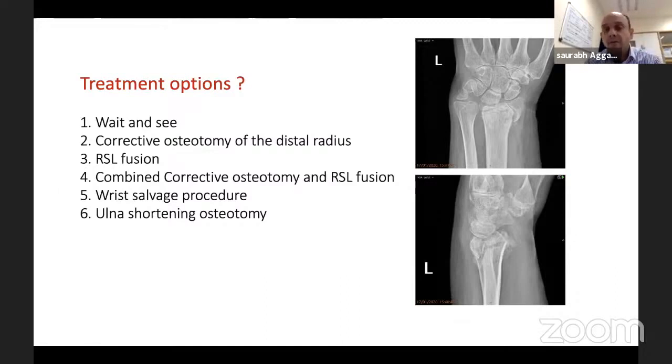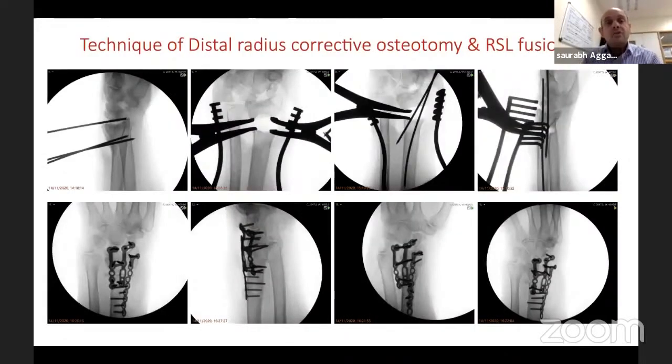And I saved some pictures. So let's see what we did. These are the good pictures to see the technique of how you do a corrective osteotomy. As we've been saying, first thing is to put a wire. You can see the blunt end here. You don't want to put a sharp end because it can go into the median nerve. So blunt wire in line of deformity.